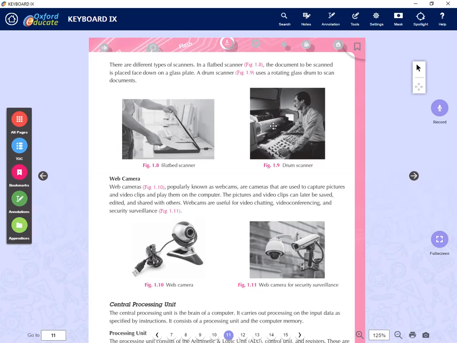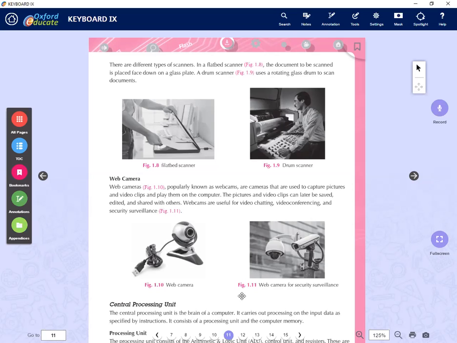You can see a drum here, and here's a flatbed. Now, if you see the office or some schools or wherever you work, you can see these kinds of flatbed scanners. They are the most popular and very common. The drum ones are very rare, and some scientists use them to scan certain materials.